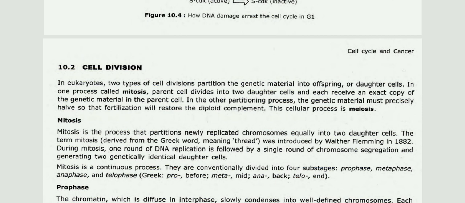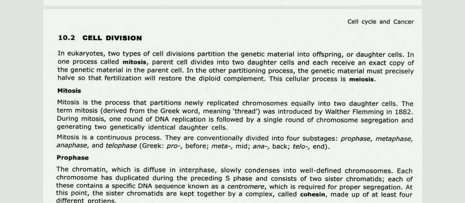What is mitosis? Mitosis is a process that partitions newly replicated chromosomes equally into two daughter cells. The term mitosis is derived from the Greek word meaning thread, introduced by Walther Flemming in 1882. During mitosis, one round of DNA replication is followed by a single round of chromosome segregation, generating two generally identical daughter cells. Mitosis is a continuous process, conventionally divided into four stages: prophase, metaphase, anaphase, and telophase.